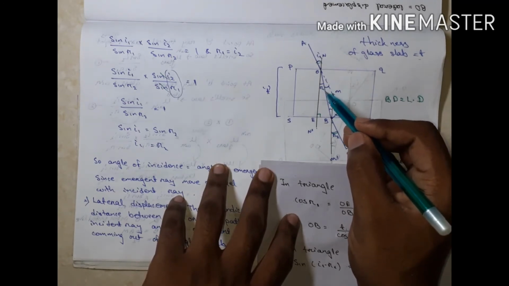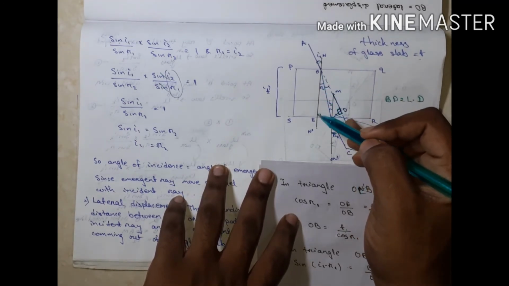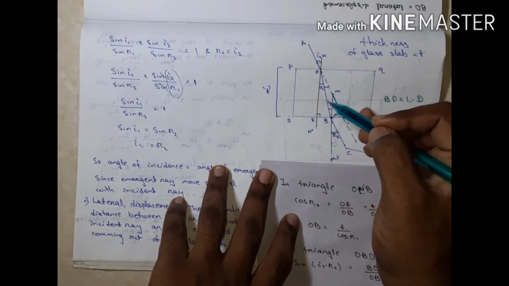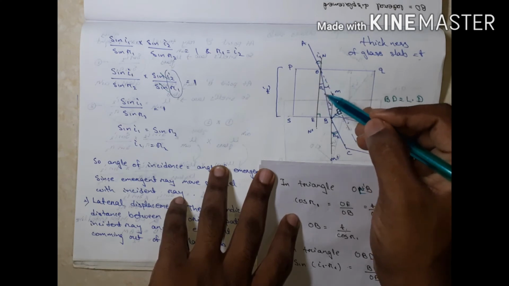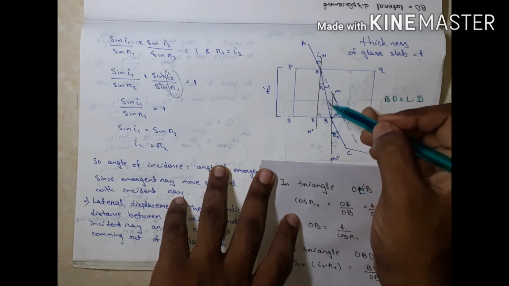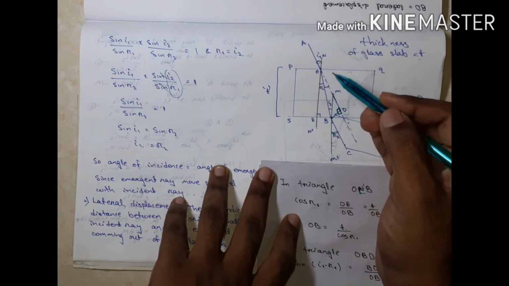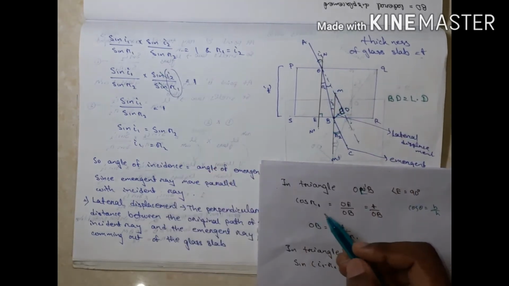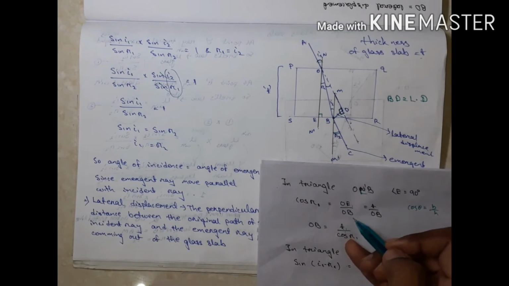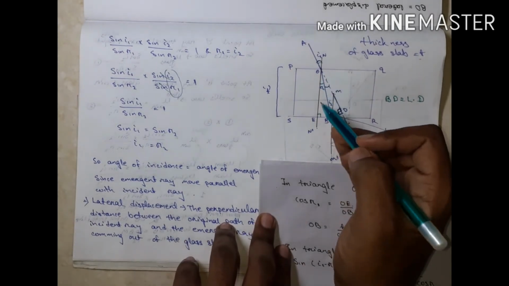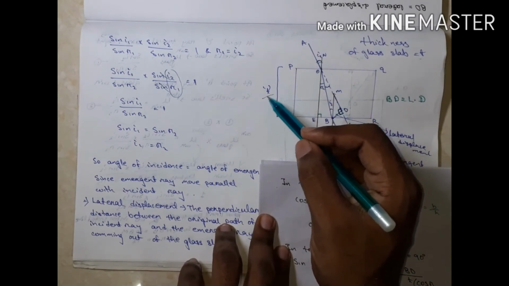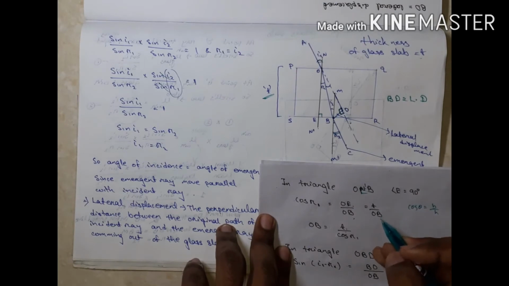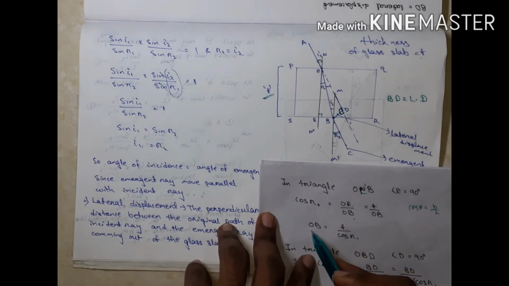Then cos R1 equals OE by OB, base by hypotenuse. OE is the base and OB is the hypotenuse for triangle OEB. We know OE is the thickness of the glass slab, and we take the thickness of the glass slab as T, so cos R1 equals T by OB. Then OB equals T by cos R1.